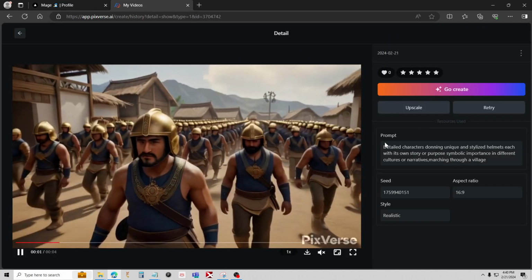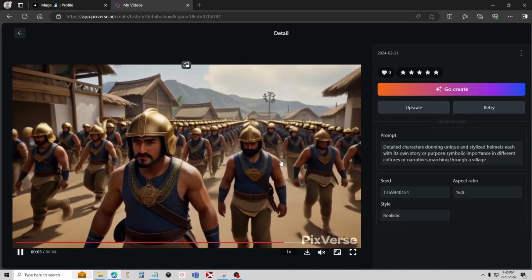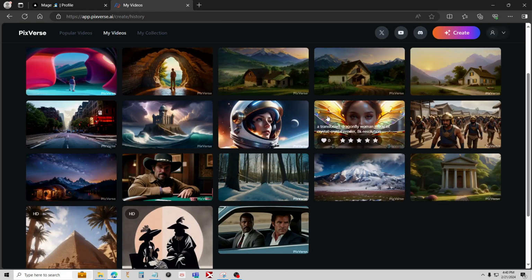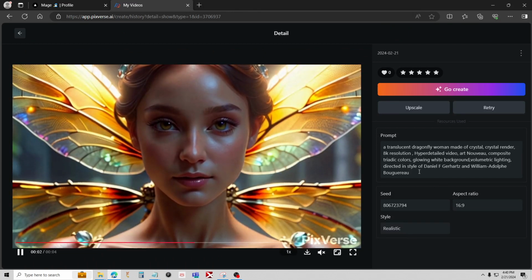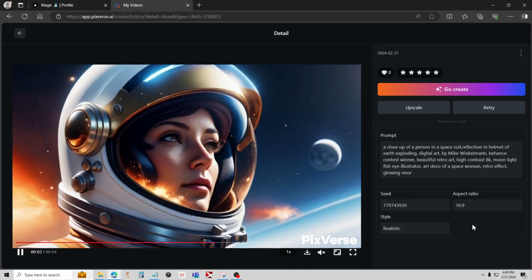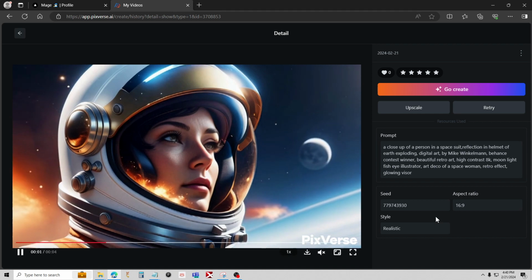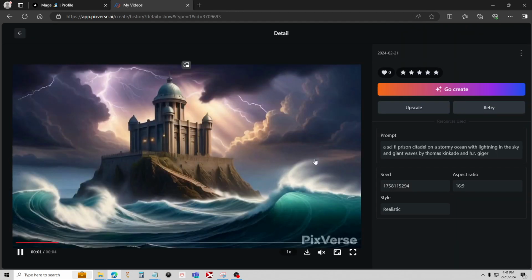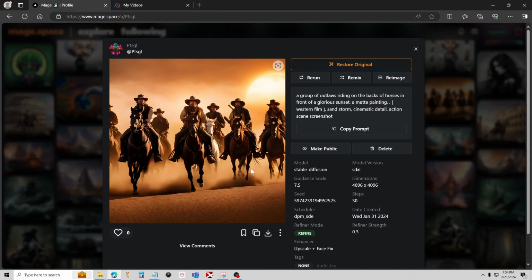And here's another one where I have some people marching. That one looks a little more animated than some of them, not quite as realistic. And then here's one where I have a pretty long detailed prompt. You can see she's moving, but not a lot. But you can still use all your AI prompts that are good. This is another one I used, and I kind of like that the panorama behind her is moving. So you can get some pretty cool scenes here even. And this was the still image that I hit time lapse on to make it move. So what I've been doing really for the last few days is testing my regular prompts on the Pixverse.